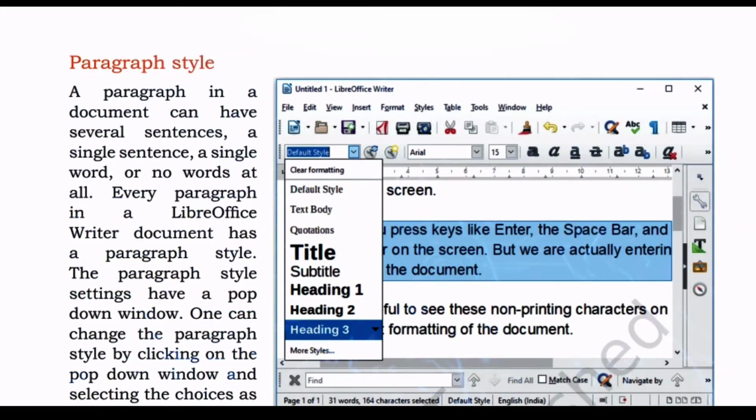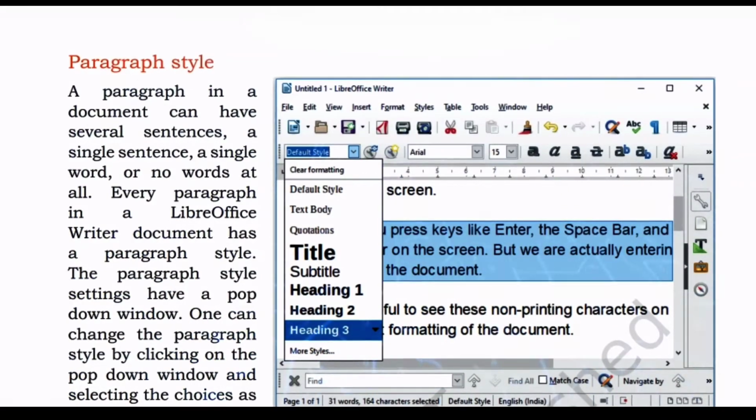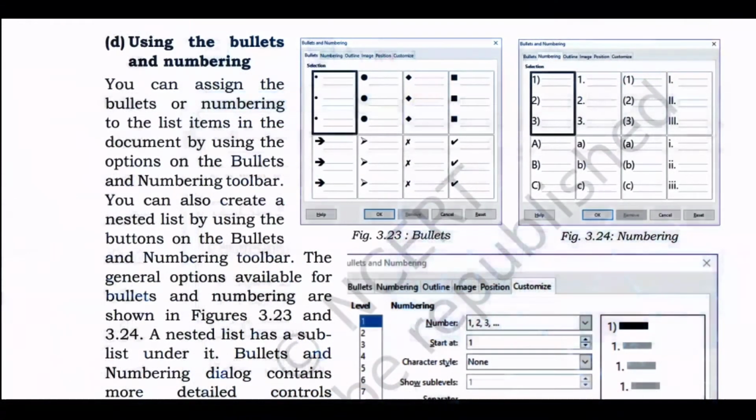Paragraph style. A paragraph in a document can have several sentences, a single sentence, a single word or no words at all. Every paragraph in a LibreOffice Writer document has a paragraph style. The paragraph style setting has a pop down window. You can change the paragraph style by clicking on the pop down window and selecting the choice option. Dear children, actually a paragraph adjusts your words and sentences. I hope you understand this topic.